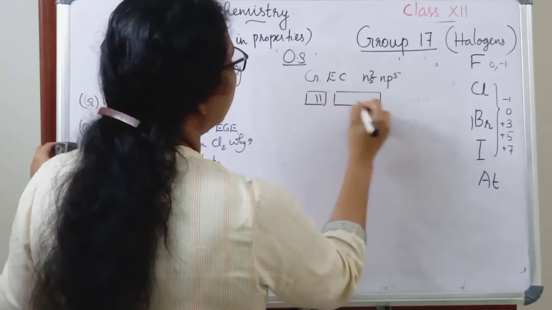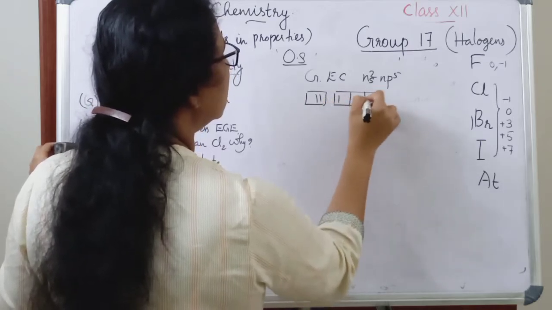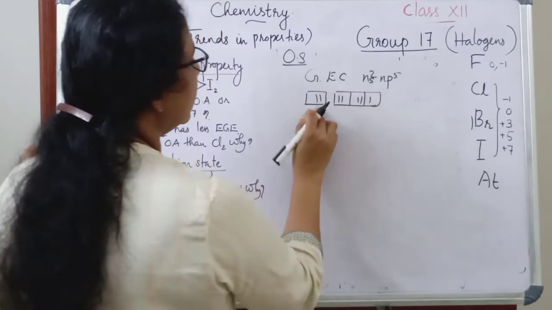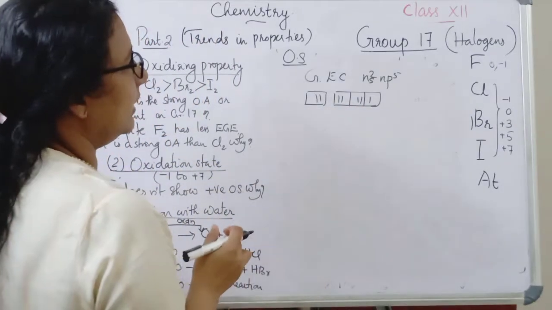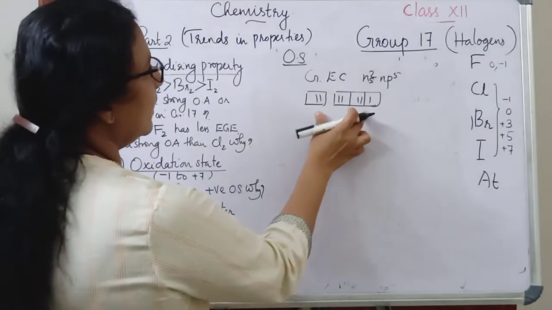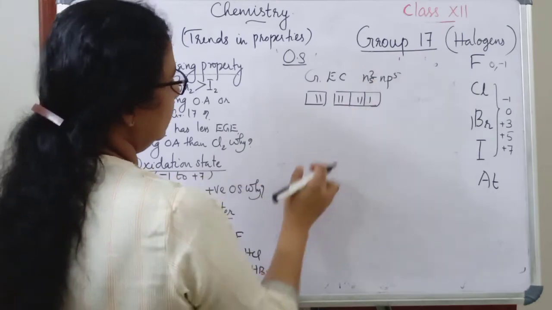The orbital diagram may be like this. ns2 np5 is the general electronic configuration of group 17.